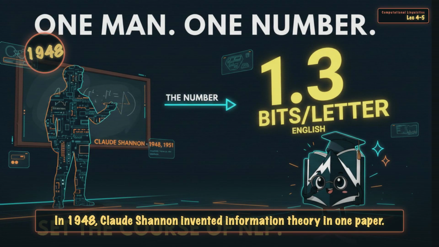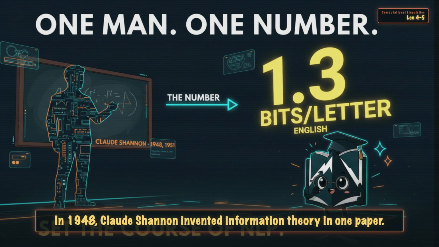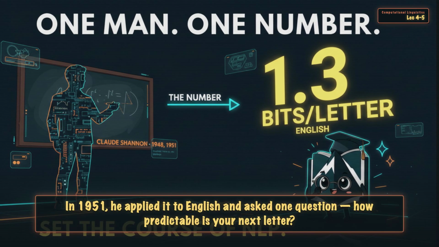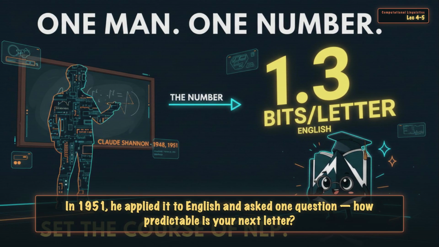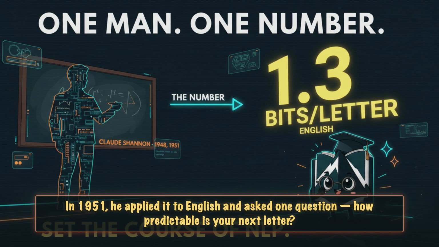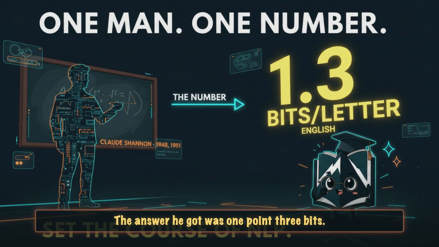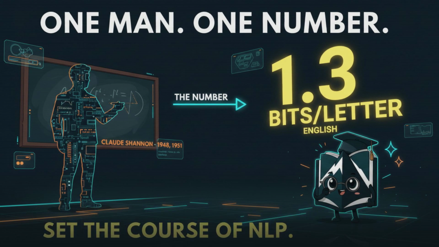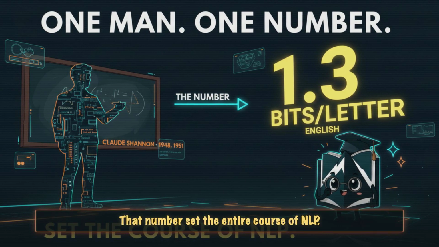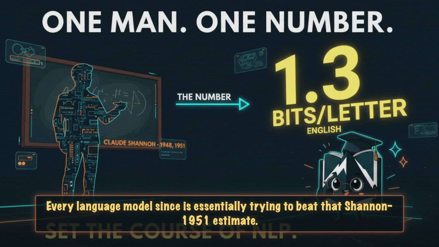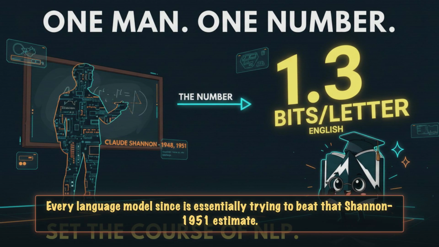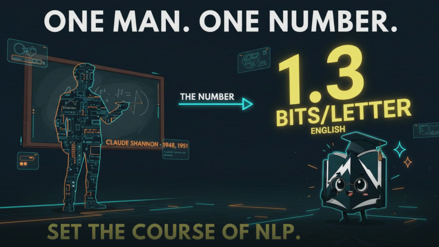In 1948, Claude Shannon invented information theory in one paper. In 1951, he applied it to English and asked one question: how predictable is your next letter? The answer he got was 1.3 bits. That number set the entire course of NLP. Every language model since is essentially trying to beat that Shannon 1951 estimate.